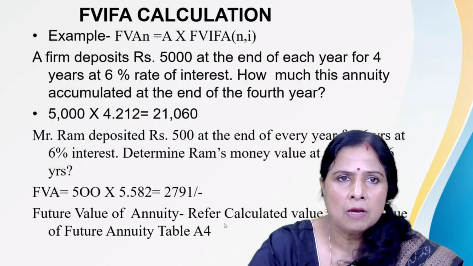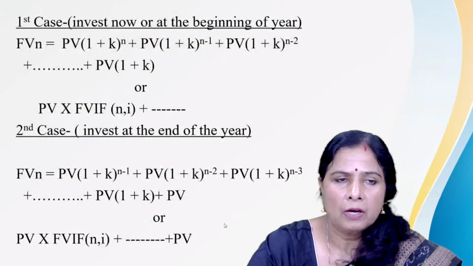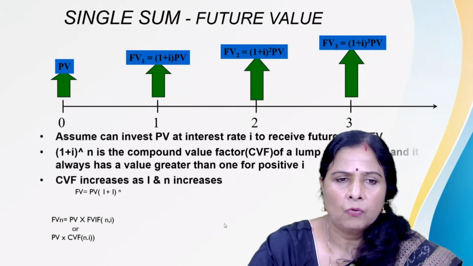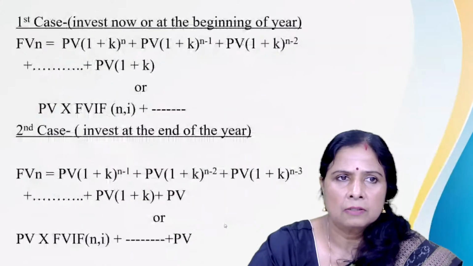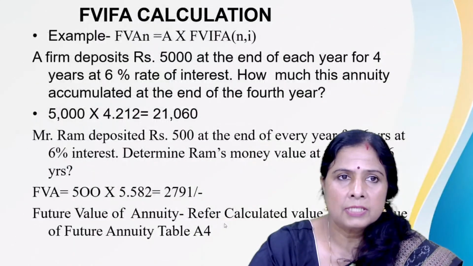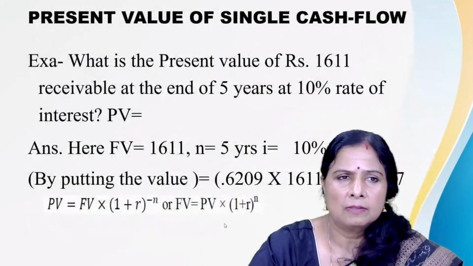So under the annuity, we have to calculate the present value of a series of inflows of cash.